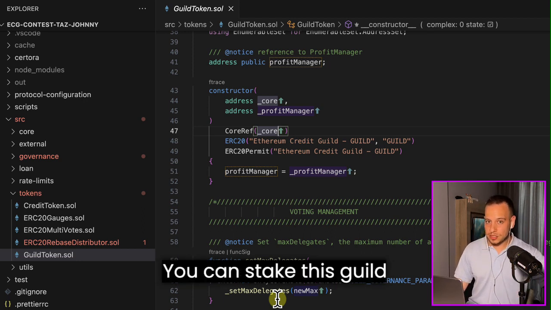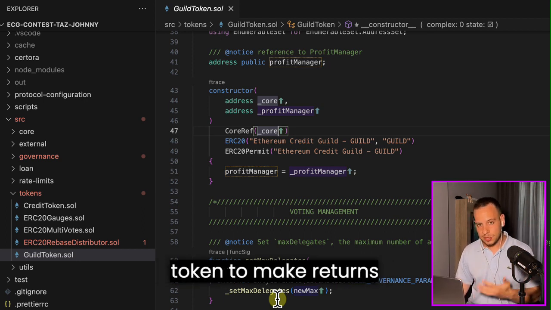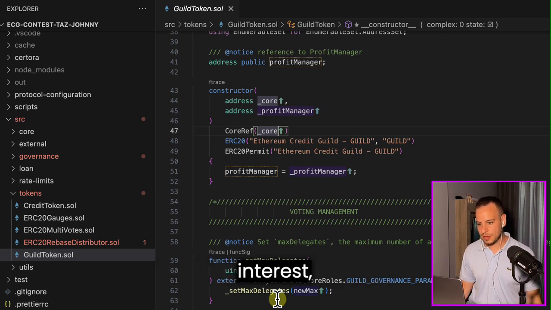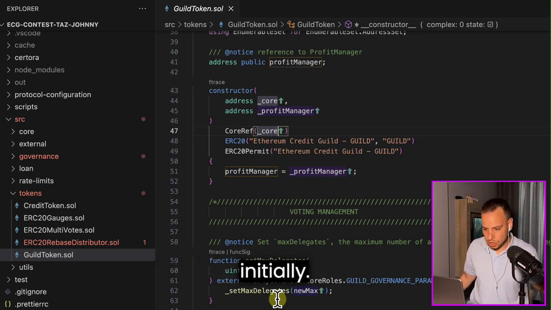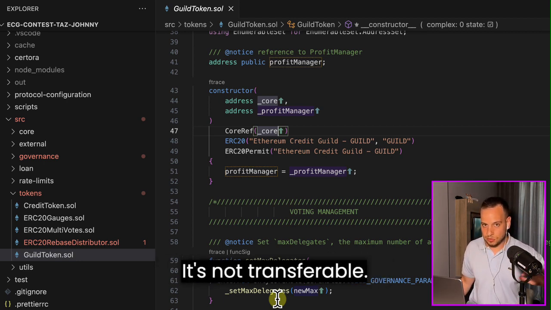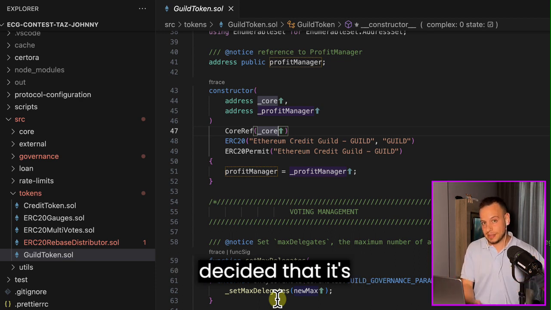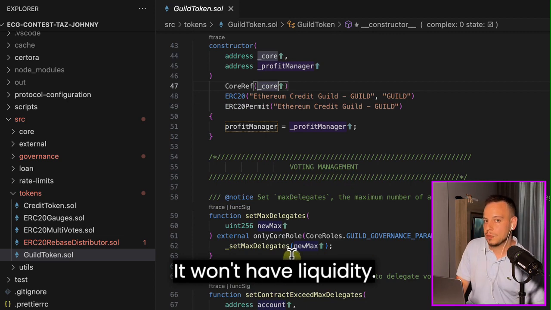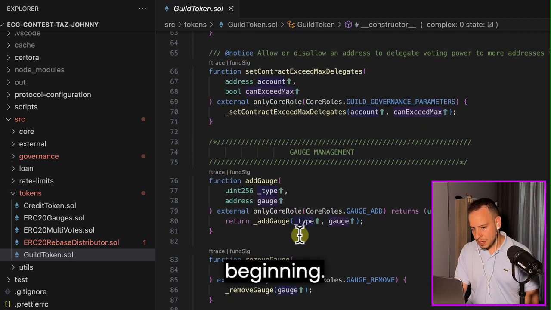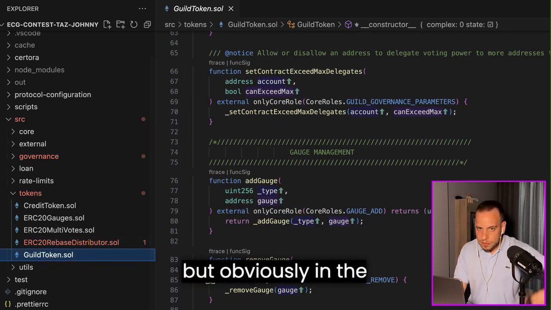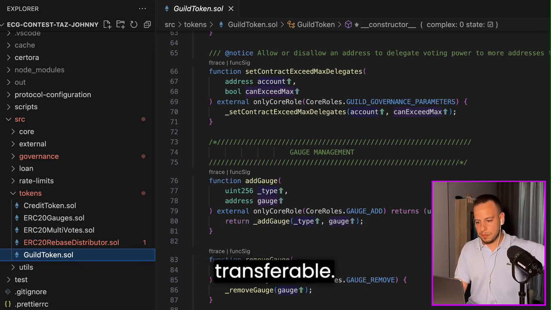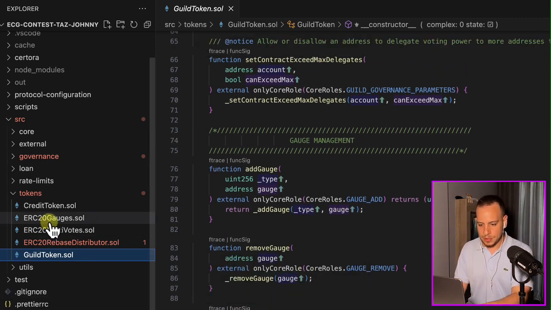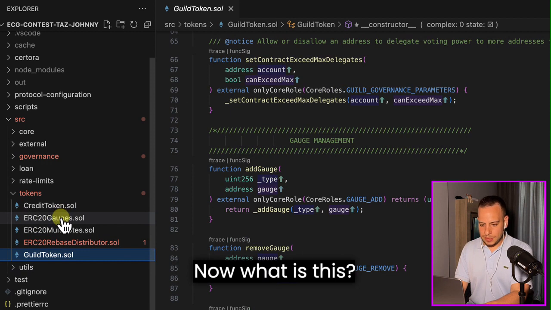We'll understand in a second what a lending term means. You can stake this Guild token to make returns and accrue interest, but you cannot sell it. Initially, you cannot transfer it to another wallet, unless governance decides it is transferable. It probably won't have liquidity in the beginning. But obviously, in the future, it will be transferable and will have liquidity.